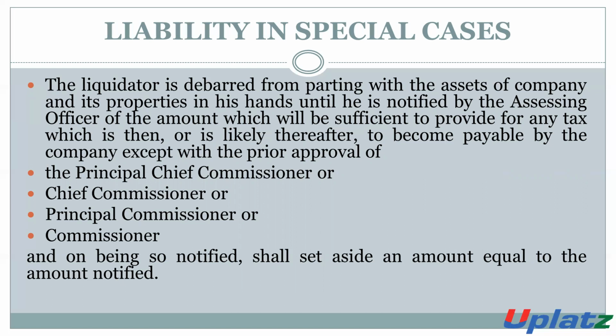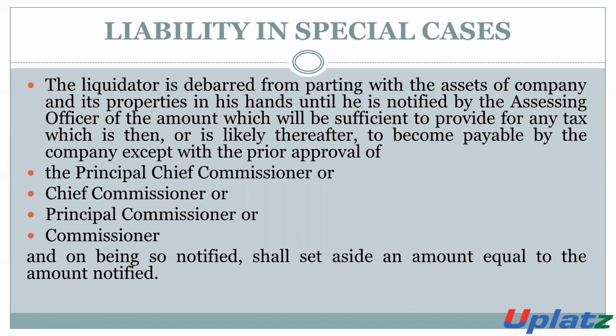Means, first point, the AO will determine the amount of tax and notify it to the liquidator, such amount will be paid by the company, and after that the liquidator will transfer all these assets in his hand with the prior approval.